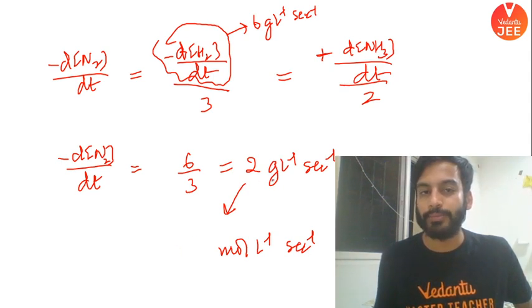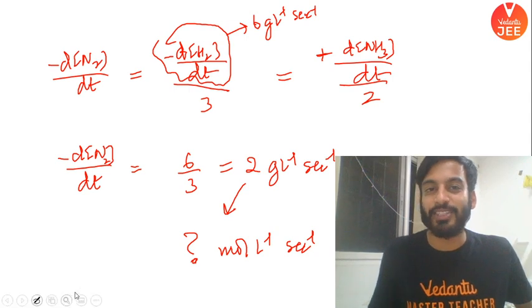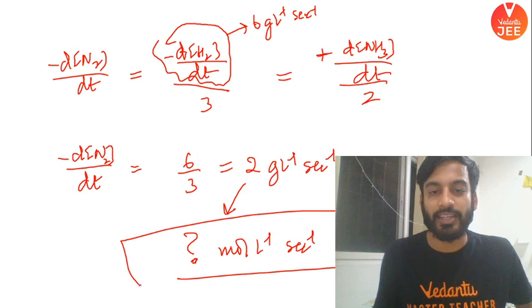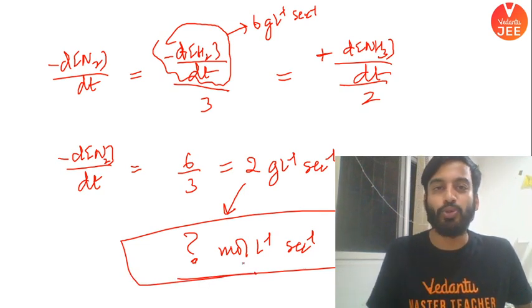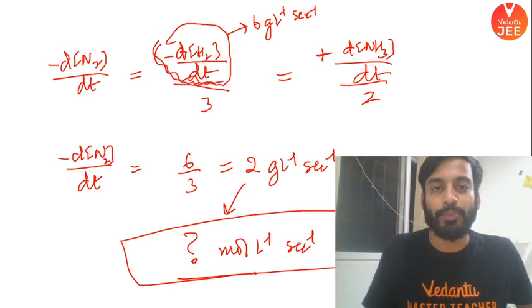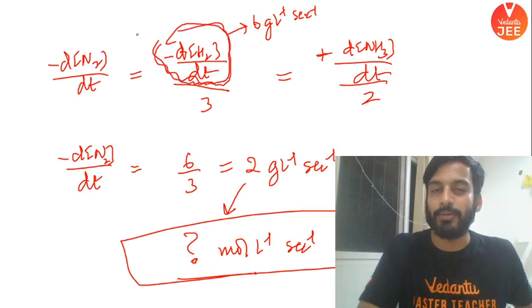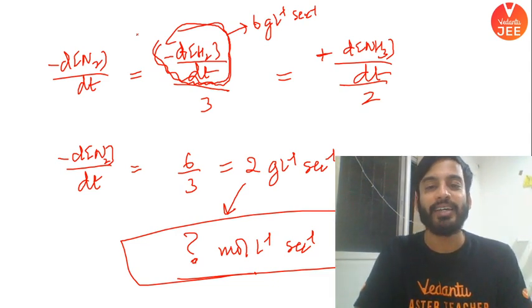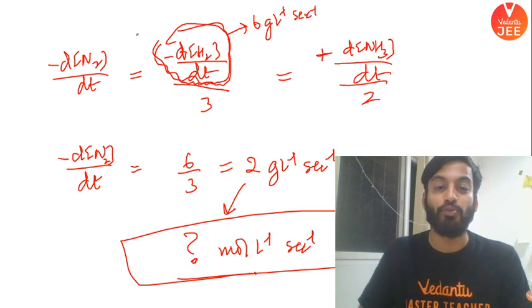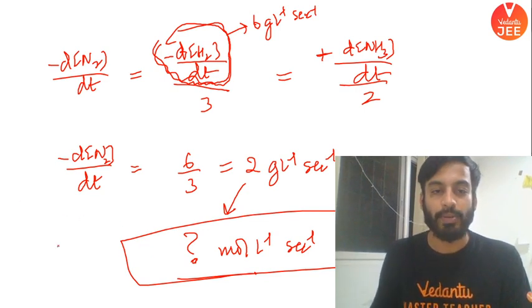This is 2 gram, right? Here there can be a problem. So what is advisable? By chance, if the examiner asks you to give the answer in mole per liter per second, what you do is convert your rate of disappearance of hydrogen into mole terms in the very starting. So it will be 3, correct? Then this will become 1. The answer here will be 1 mole per liter per second.